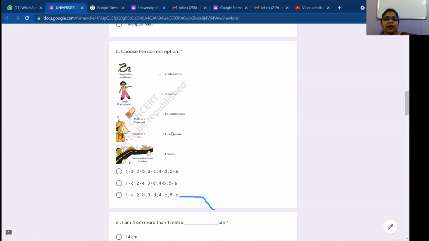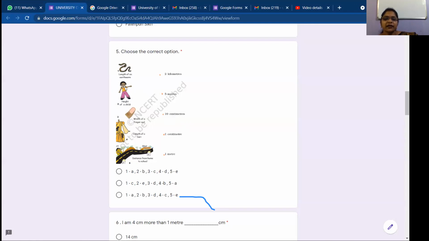Centimeters. Very good. So 1 centimeter. Check it up. Is it 1 centimeter or anything else? Check it up. 1 centimeter is too small. It's just this much. Joseph, 10 centimeters, ma'am. Yes. So the length of an earthworm will be 10 centimeters.